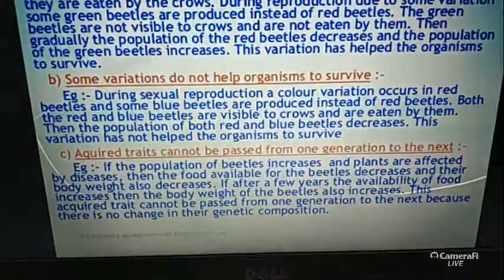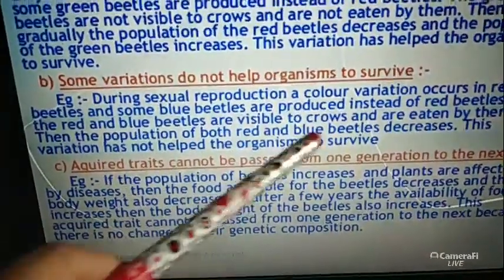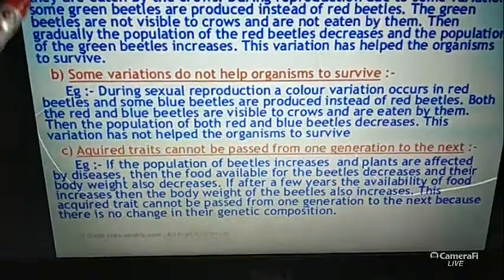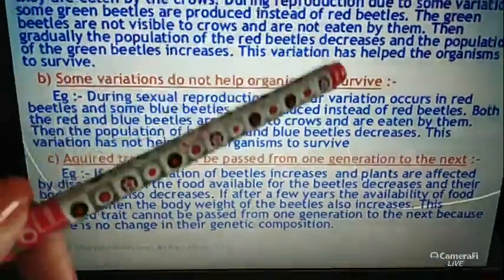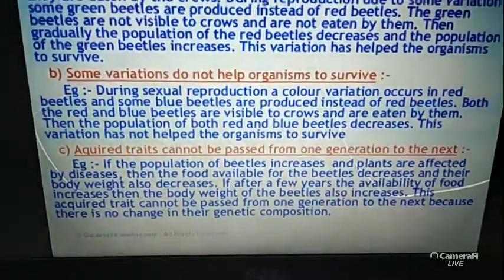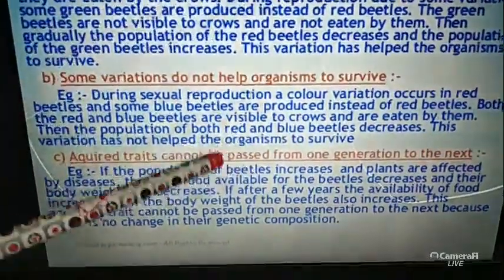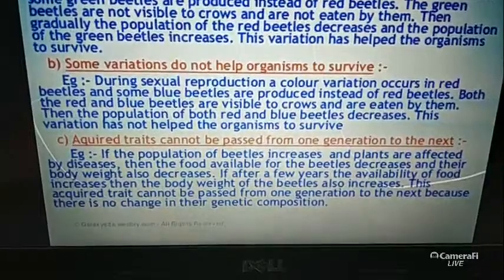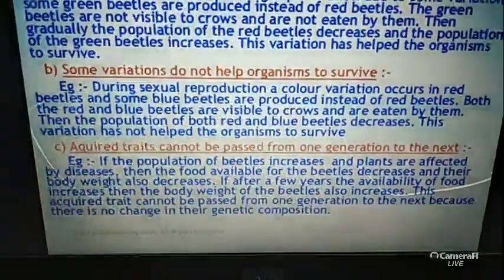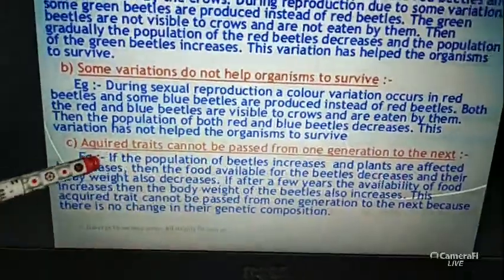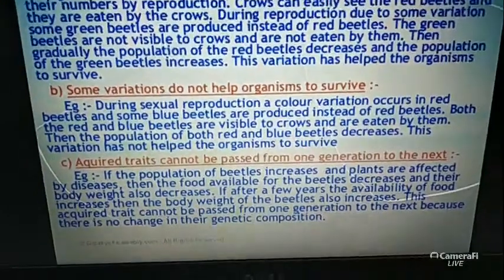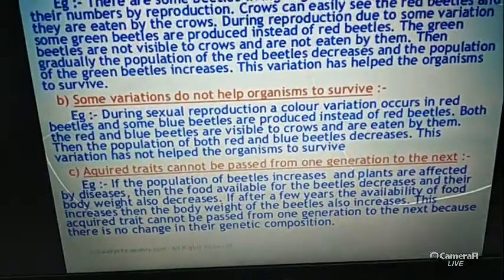So this is the basic thing. What happens if the population of the beetles increases and plants are affected by disease? For their feeding habit, the beetles are solely dependent on the plant's body. So if the plants are affected by any type of disease, then what happens? Then the plant population becomes destroyed.